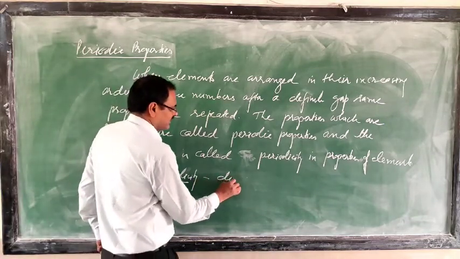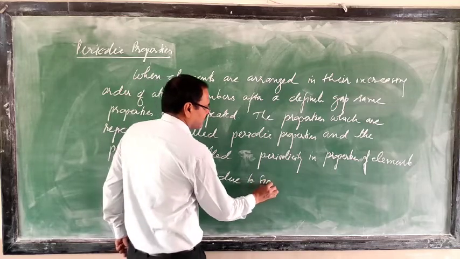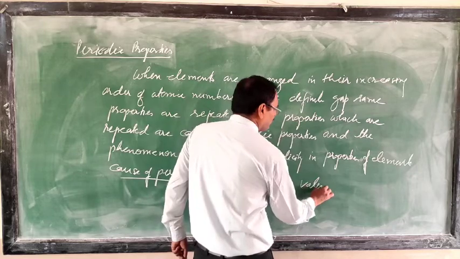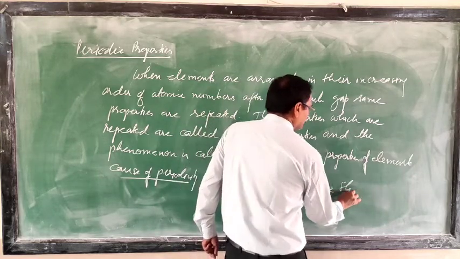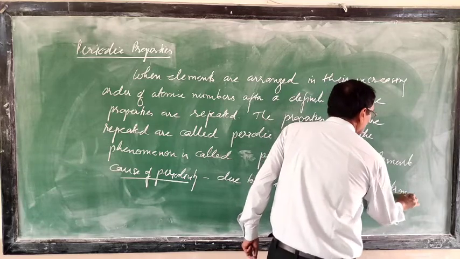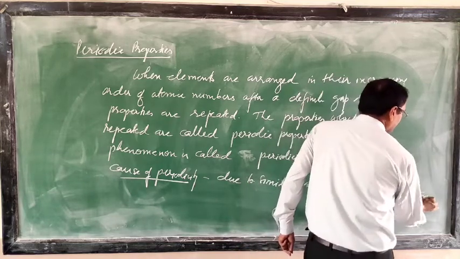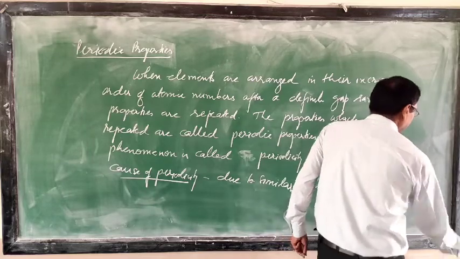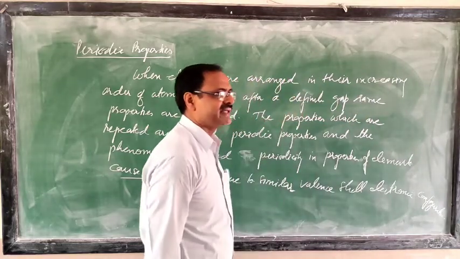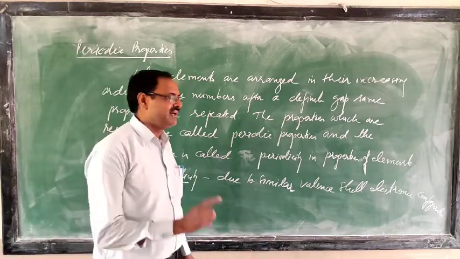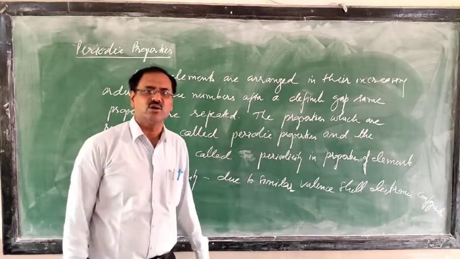This is due to similar valence shell electronic configuration. It means when you arrange the elements in increasing order of atomic number, after a definite gap, similar valence and electronic configuration is obtained.